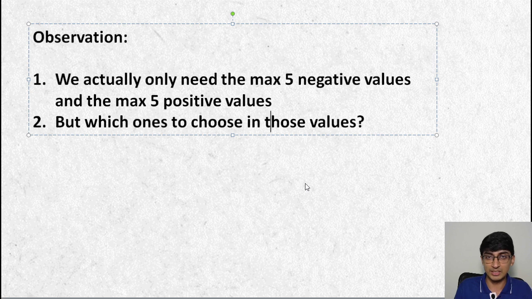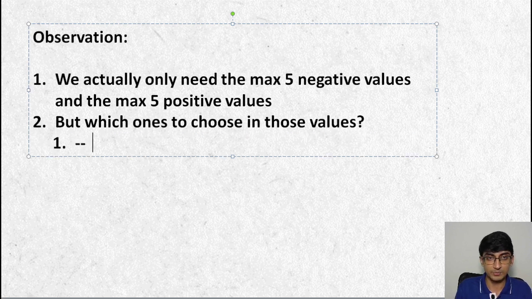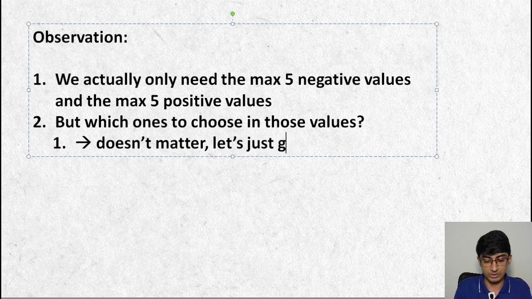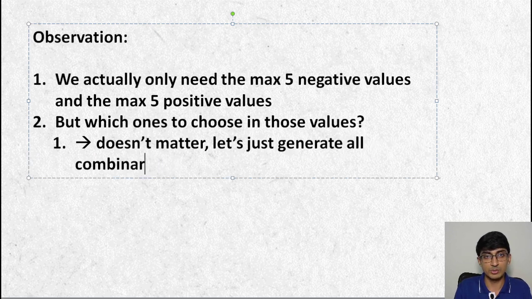So what I can do is basically, it doesn't matter over here. Let's just generate all combinations, right? Because even if you check it, 10C5 is what? If you try to calculate 10C5, it will be somewhere around 200 or so. It will not really be that much. Let's say 10C5 is even 1000. We don't really care about it, because we just try to generate these 5 numbers and select these 5 numbers from 10 numbers, right? So we'll actually just go ahead and apply brute force.